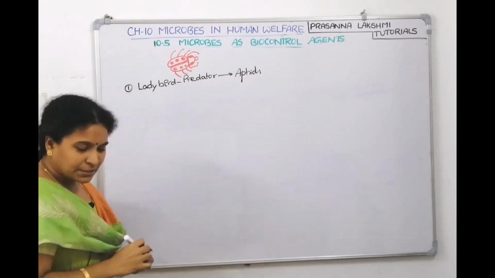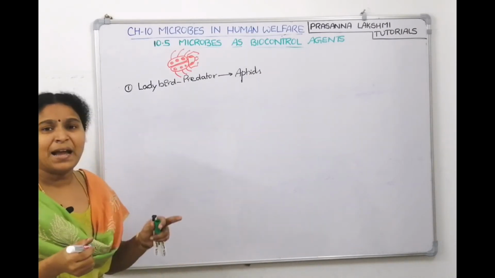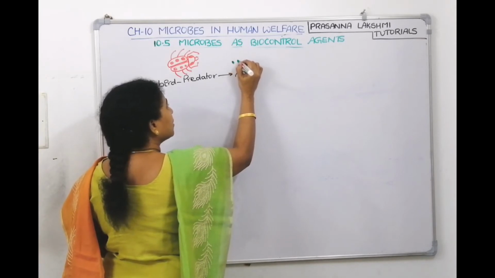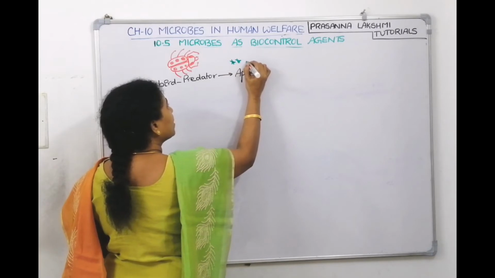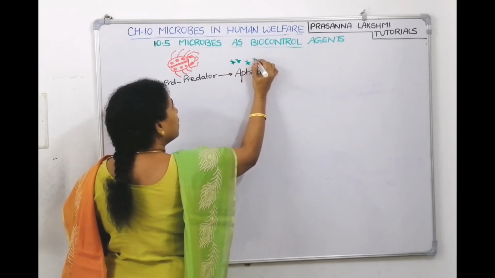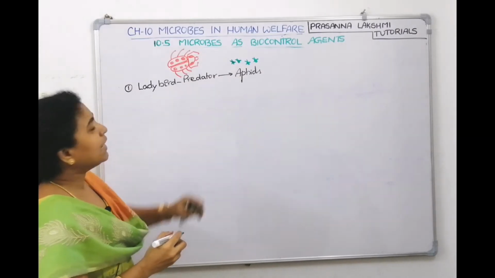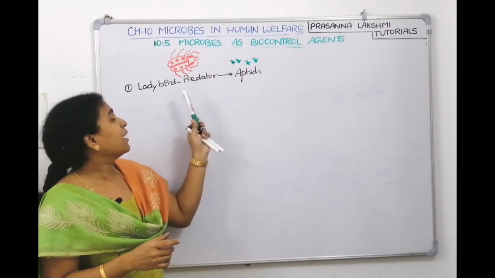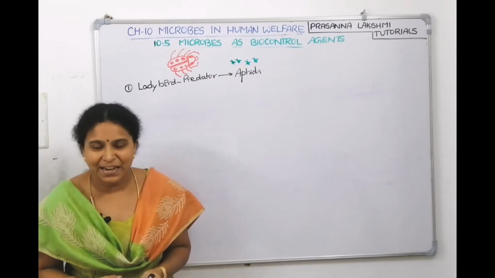Now, what are aphids? Aphids are small, tiny creatures which will damage the crops. There will be such tiny structures. But if you carefully see, they have antennae, they have wings and all. Now, who will feed on these aphids? These are aphids. Aphids are eaten by ladybird. So, why buy insecticide to kill this insect? Why can't you introduce ladybird? If you introduce ladybird, that comes under organic farming.